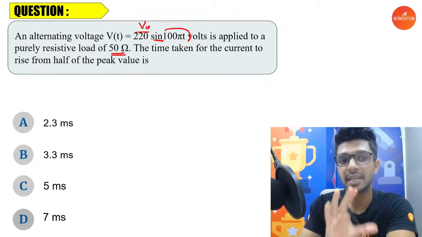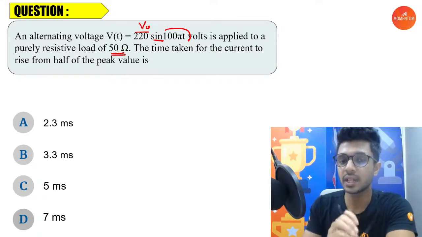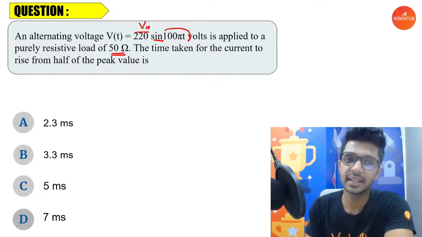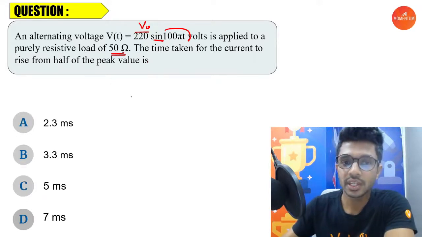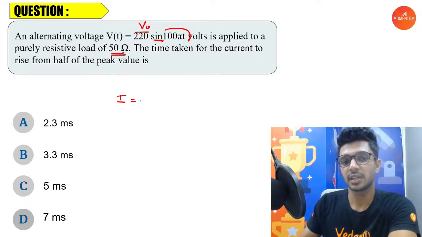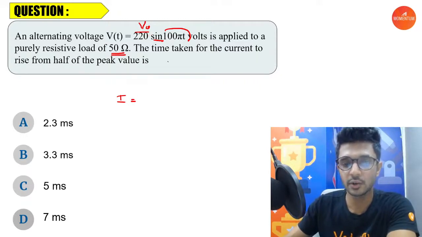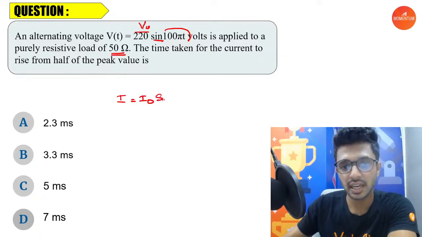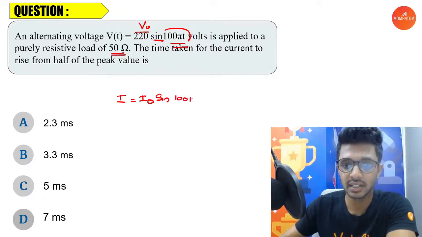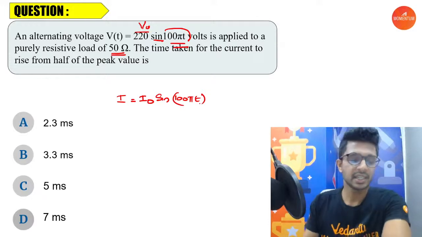So it is a completely resistor circuit. You know that there is no phase difference between the voltage and the current in a purely resistive circuit. So the phase for the current and the voltage is going to be the same. If V is equal to V naught sine omega t, the value of current I at any point of time will be equal to I naught sine omega t. So here the phase is the same, 100 pi t.